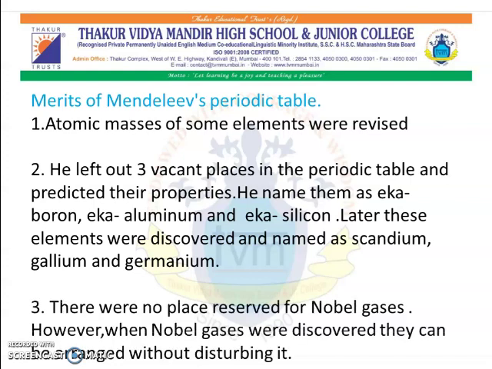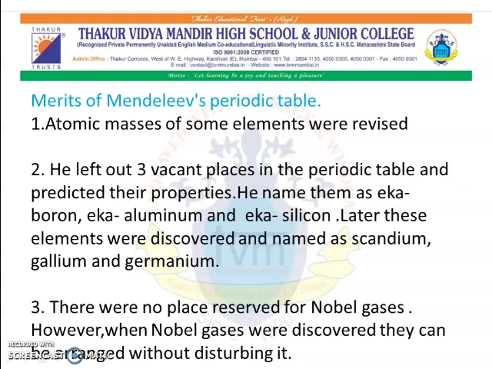This achievement made by Mendeleev is most important. Thirdly, there was no place reserved for noble gases. However, when noble gases were discovered, they could be arranged without disturbing the table. So that is considered as his merits or advantages of Mendeleev's periodic table.